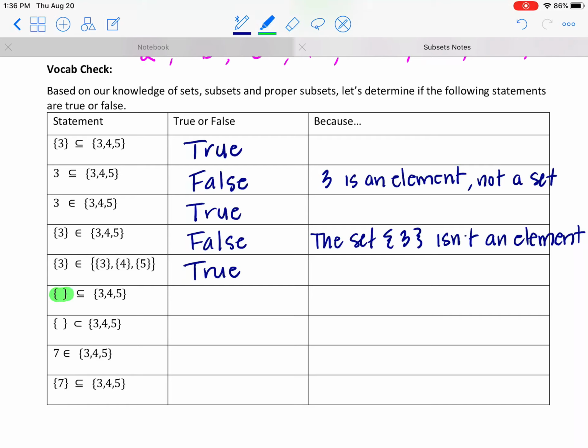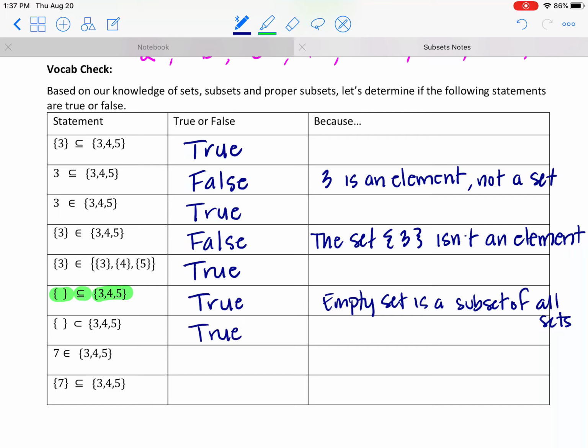Reading, it says the empty set is a subset of 3, 4, and 5. Well, that's going to be true. Empty set is a subset of all sets. Okay, empty set, is that a proper subset of 3, 4, 5? Still true, because it's not equal. And empty set will be a proper subset of all sets except for empty set. It's the only one it would be equal to.